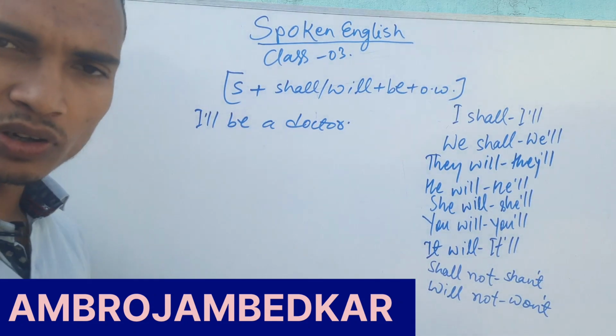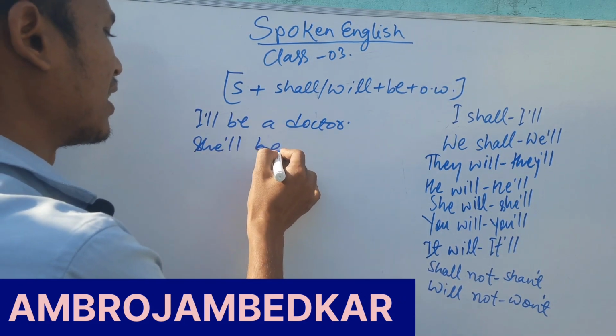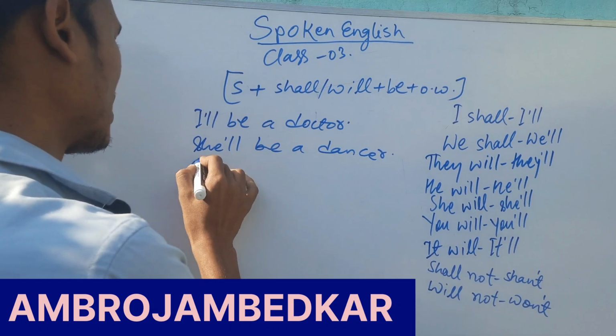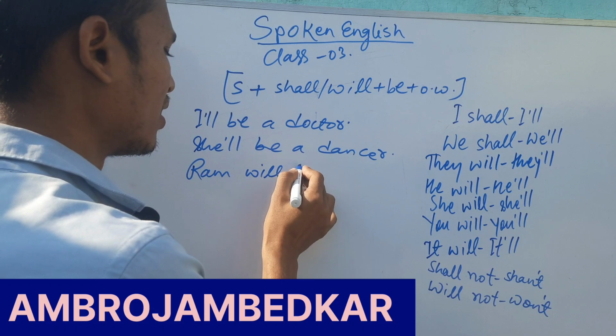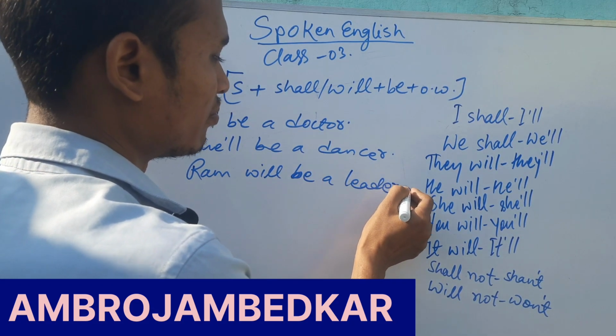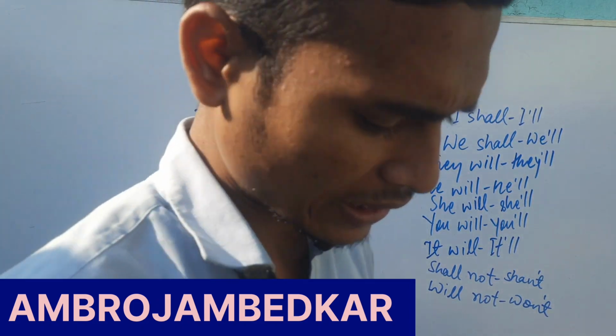I'll be a doctor, मैं डॉक्टर बनूंगा. She'll be a dancer, वह नृतक बनेगी. Ram will be a leader, राम नेता बनेगा. Like this we can form many sentences.